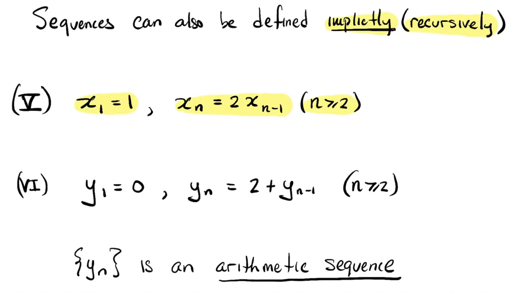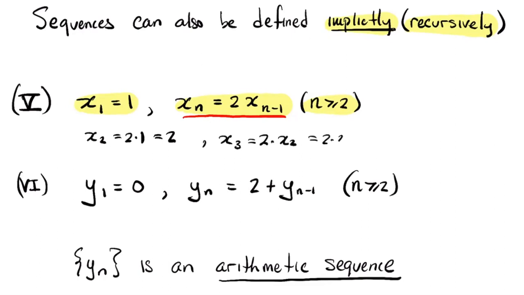So if I wanted to write out some of the terms here, I could start doing it, right? Because if I wanted to know what is the second term of this sequence, well, this recursive relation, the thing I'm underlining in red here, tells me that the second term is 2 times the first term. The first term is specified to be 1, so the second term is 2. All right, and so on. If I want to know the third term of this sequence, well, it's 2 times the second term. That's 2 times 2, that's 4.